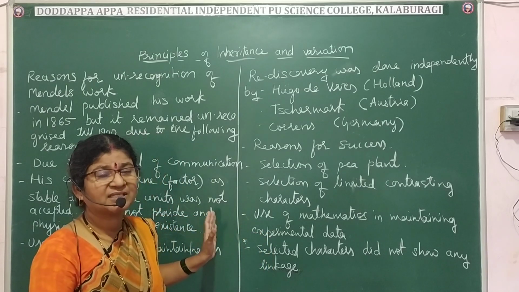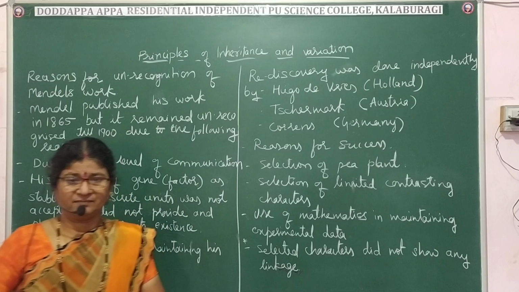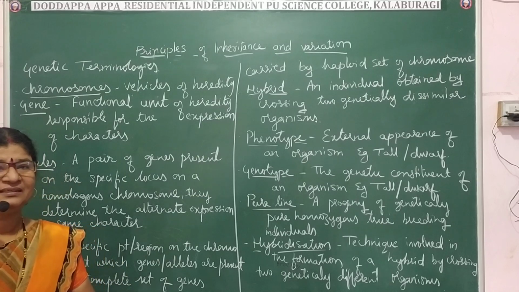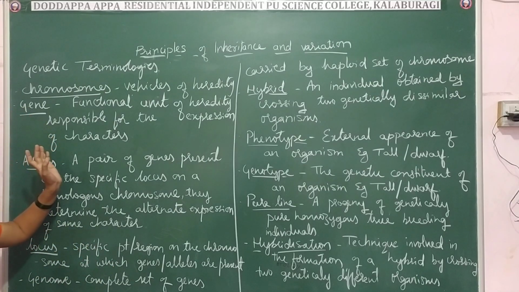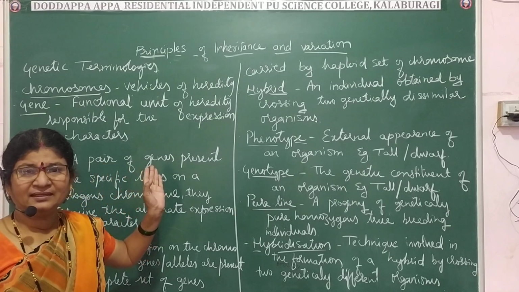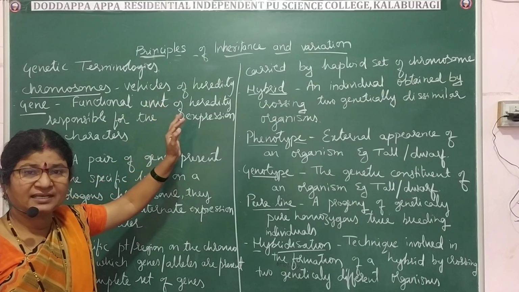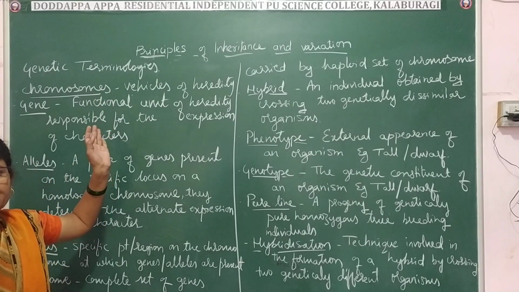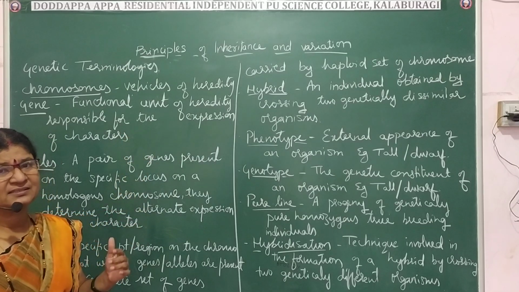Now let us see some of the important terms which we often use in genetics. So few terms I wrote here. Chromosomes. The first one is the chromosomes. They are the vehicles of heredity, which are transmitted from parent to the progeny generation after generation. So that is about the chromosome, and the structure of chromosome you have studied in first year, and in second year also you are going to study in coming periods in detail.